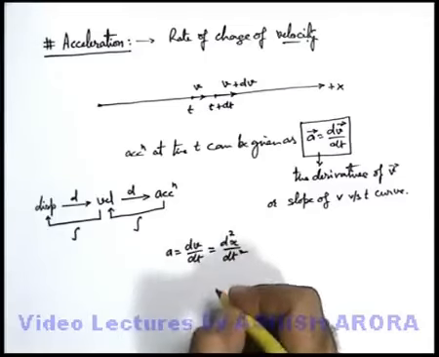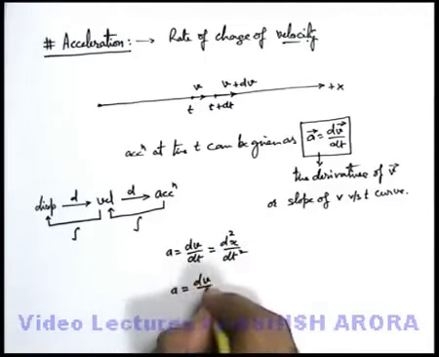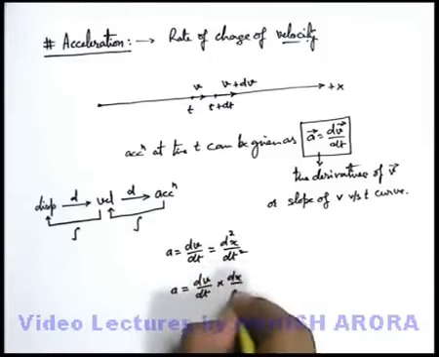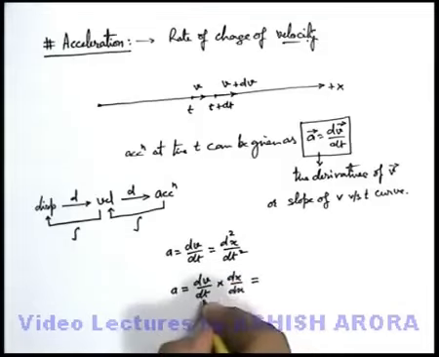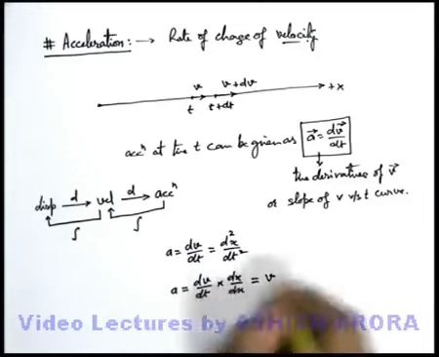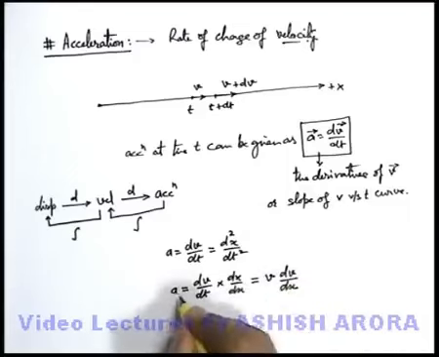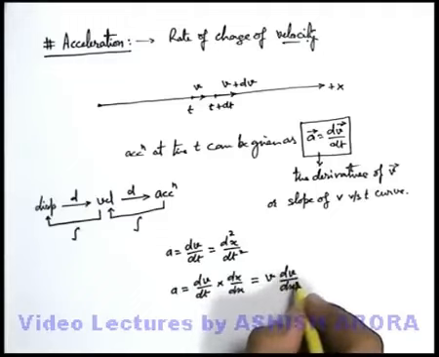There is one more way in which acceleration can be written. If it is expressed as dv by dt, multiplied by dx and divided by dx, then this dx by dt can be written as v, giving v into dv by dx. This is another way of expressing acceleration, as velocity multiplied by the slope of the velocity-displacement curve.